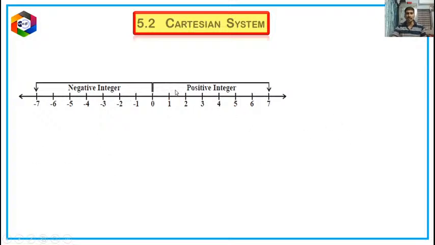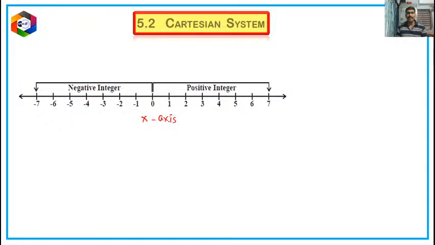This is the horizontal number line. In the middle we will denote it as 0. On the right side of this line, with equal intervals, positive numbers are denoted. On the left side, with equal intervals, negative numbers are denoted. This is specially named the x-axis.